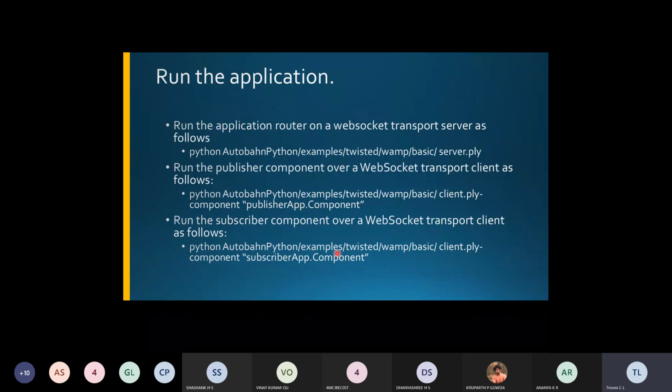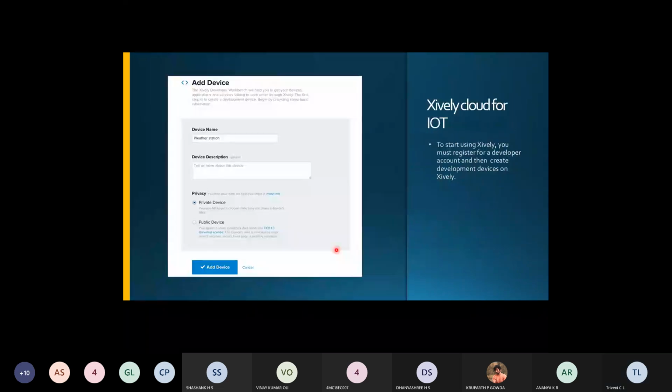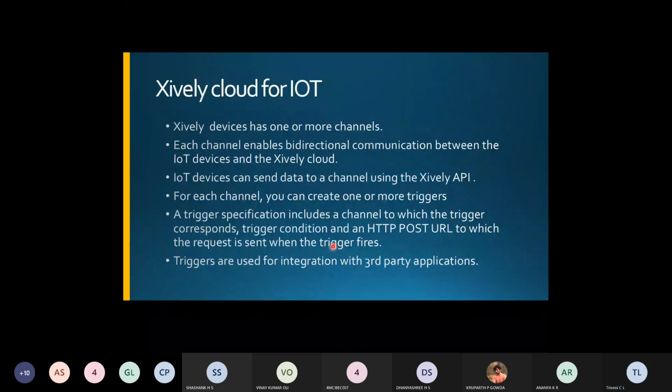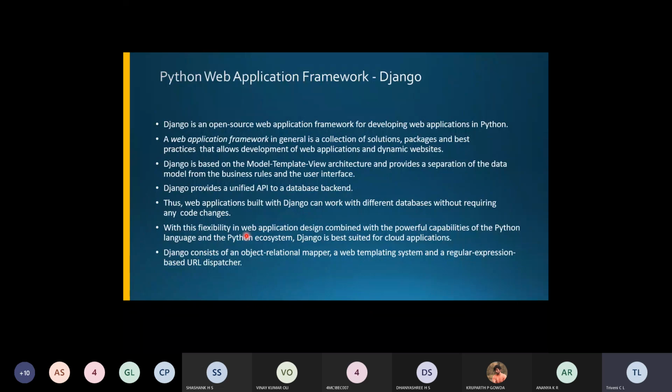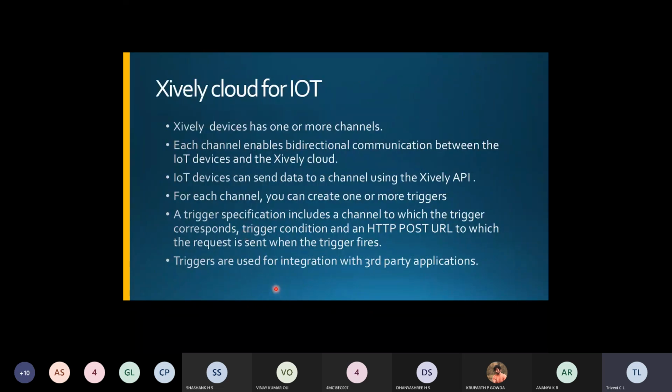I think this one is over, right? Is it over? Have we completed these installations? Till here we had completed, right? Xively Cloud for IoT.